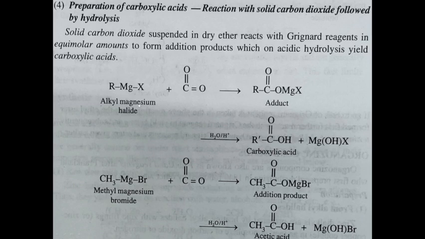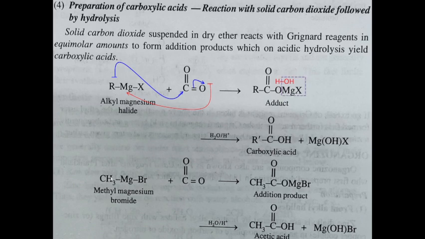So here the Grignard reagent is shown, and then solid carbon dioxide is shown, and now the reaction is taking place between these. The negative charge on the organic part will attack the carbon of carbon dioxide, and then the carbon-oxygen double bond will shift to the oxygen, and the oxygen gets a negative charge, and this negative charge will pick up the magnesium halide from the Grignard reagent, and then we get an adduct. From this adduct, the hydrolysis will take place, and it forms a carboxylic acid and MgOHX.